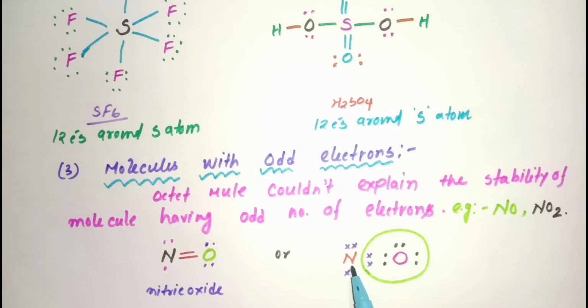And see, nitrogen has only 7 electrons in its valence shell: 1, 2, 3, 4, 5, 6 and 7. And this is the odd electron. So it does not follow the octet rule. Since the central atom's valence shell is not completed with 8 electrons, it is an exceptional case of the octet rule. Here the nitrogen's octet is not satisfied, but still this type of molecule will exist.